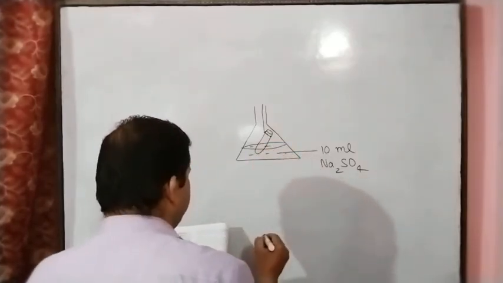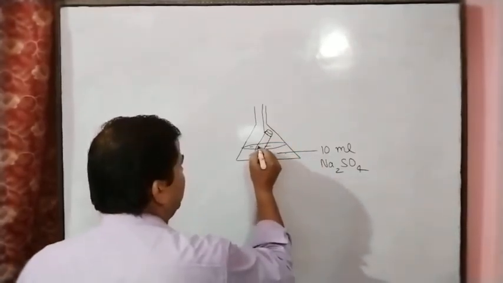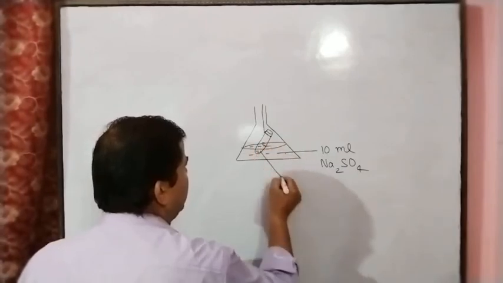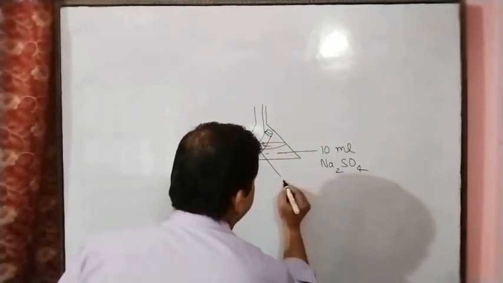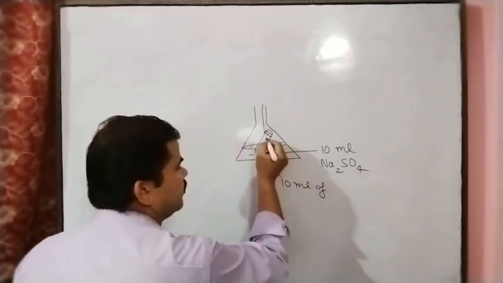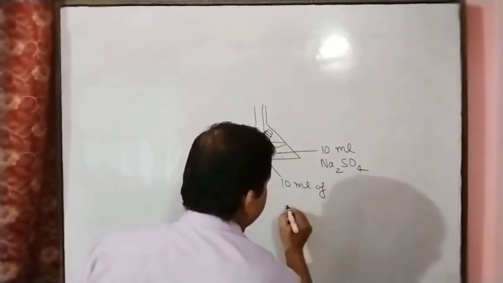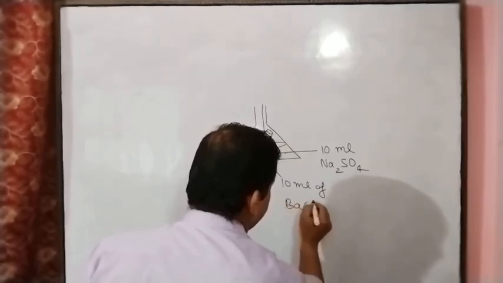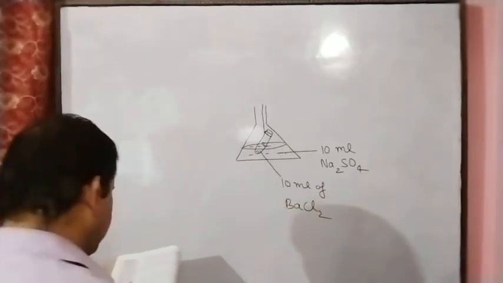And in this test tube, we have to take 10 ml of the barium chloride solution. Barium chloride solution.